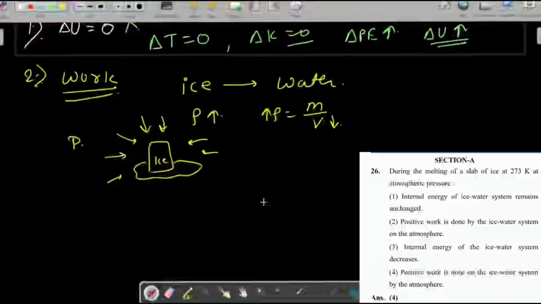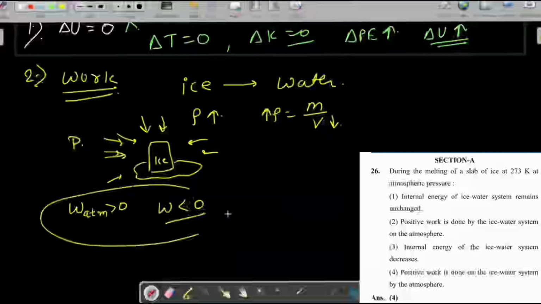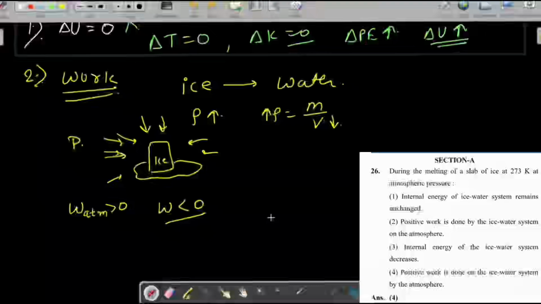So what kind of work is the atmosphere doing? Since the atmosphere is exerting force in this direction and the volume is decreasing, the displacement of every molecule is in the same direction as the force. So the work done by the atmosphere is positive. The atmosphere is doing positive work, then the ice is doing negative work, and the whole work will remain zero. Whenever work is being done, two bodies are involved, and if one of them does positive work, the other does negative work. So the atmosphere is doing positive work, then the ice water system does negative work.